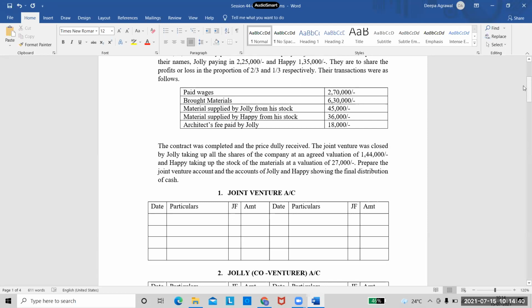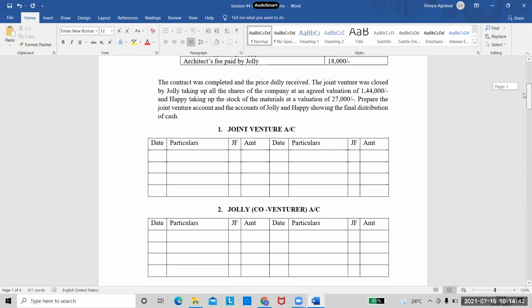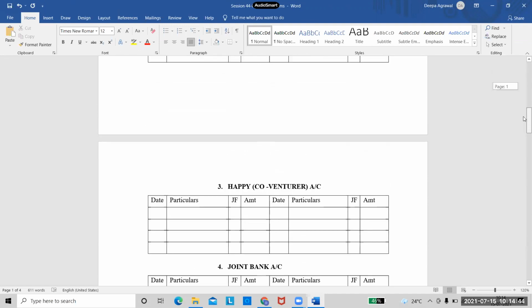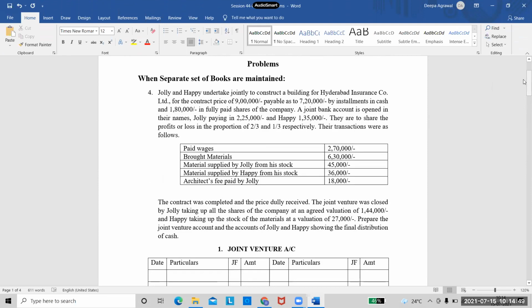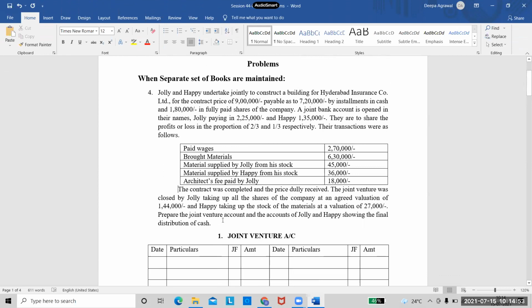Okay, so do I start the question? All the 4 ledger accounts are ready. We'll read one sentence at a time and then tell me in which 2 places we need to pass those entries. Is everyone ready? So the first one says they have undertaken the contract for the price of 9 lakh payable as to... we will see this when it was paid. So leave this sentence.